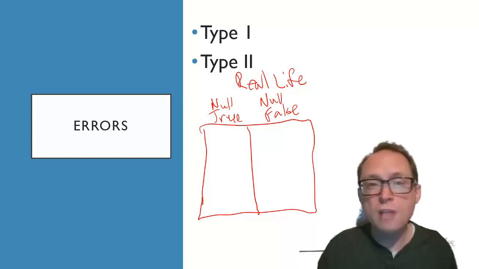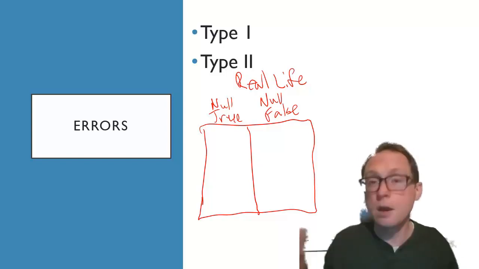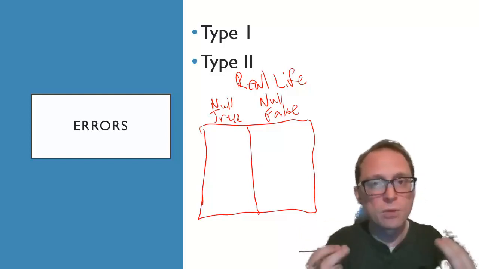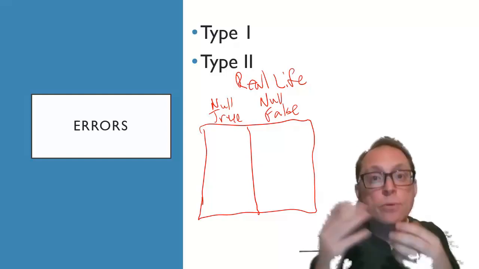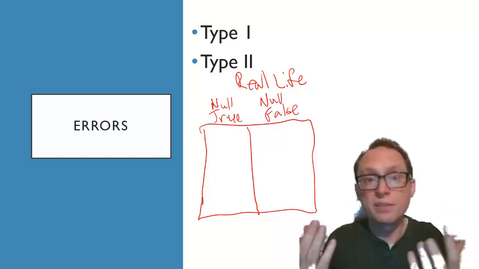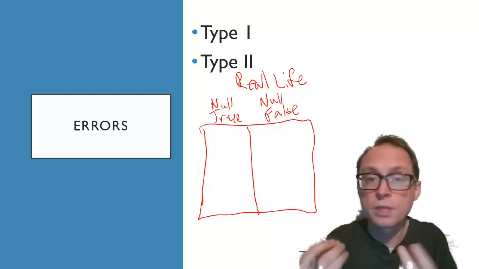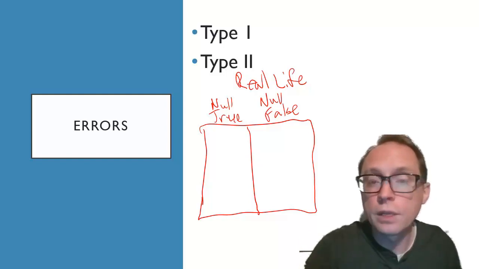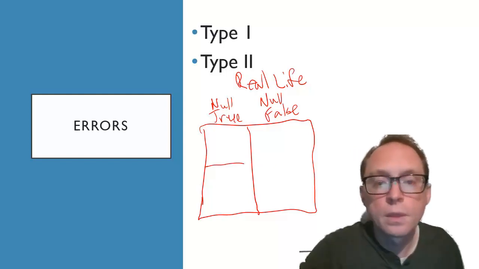In real life, we are not sure, is it the love potion that's really causing the love, or is it something else? Is it a confound? Is it an alternative explanation? In real life, we don't actually know. We don't know, but we have a pretty high probability, remember that idea of p-value, a probability of something being the case or not being the case. So in real life, you don't actually know which column you're ever going to be in. We have a good guess, but we don't know if the love potion really works.